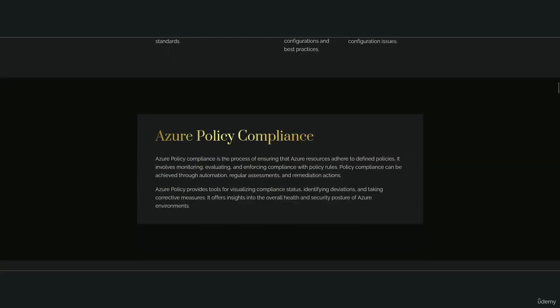Azure Policy Compliance. Azure Policy Compliance is the process of ensuring that Azure resources adhere to defined policies. It involves monitoring, evaluating, and enforcing compliance with policy rules. Policy compliance can be achieved through automation, regular assessments, and remediation actions. Azure Policy provides tools for visualizing compliance status, identifying deviations, and taking corrective measures. It offers insights into the overall health and security posture of Azure environments.